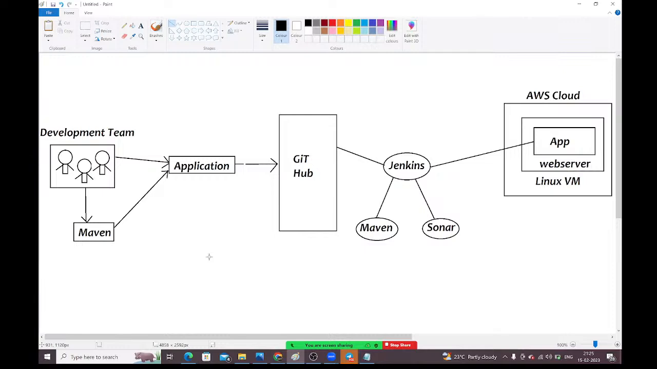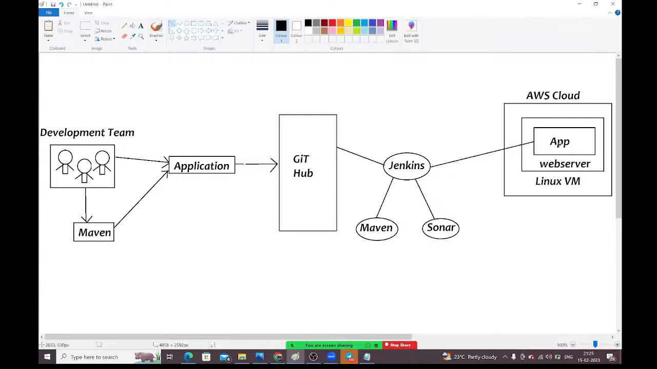Next, they will upload the application into the GitHub repository. Next, Jenkins will take the code, and again, Jenkins is talking to the Maven team to perform cleaning and packaging. Once it is done, Jenkins will talk to Sonar to perform the code review. Once the code review is completed, Jenkins will deploy the application into the server. That server is available in the Linux machine that we have created in the AWS cloud.